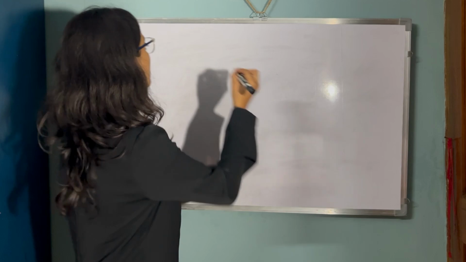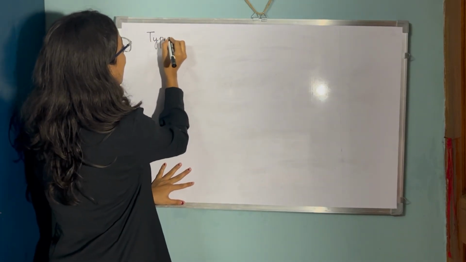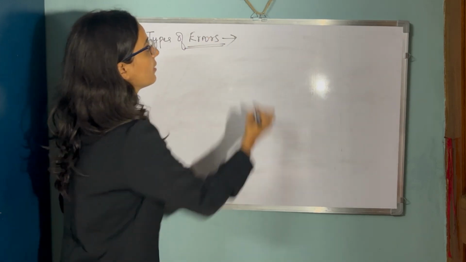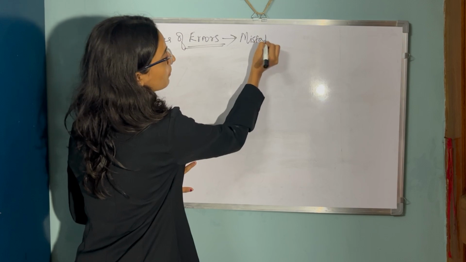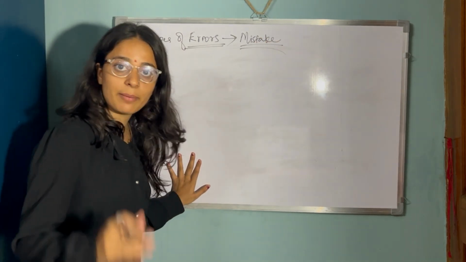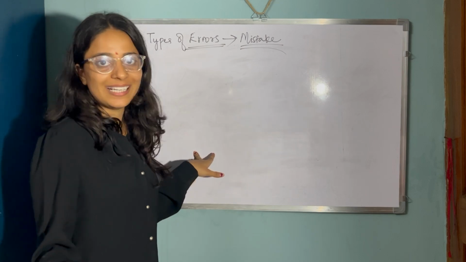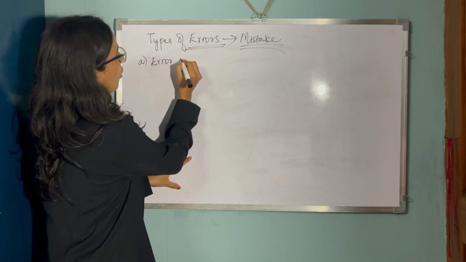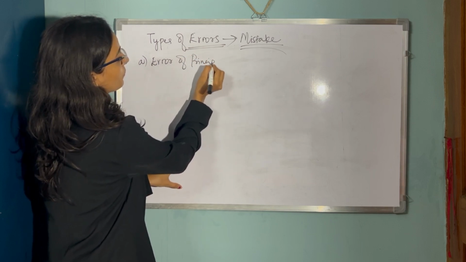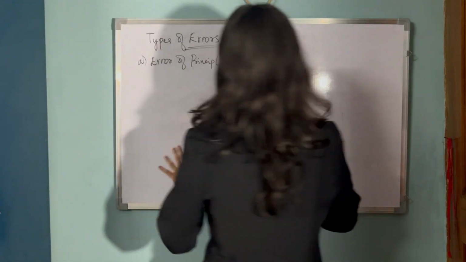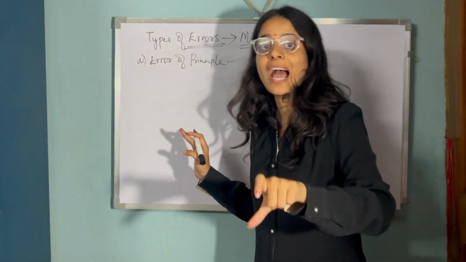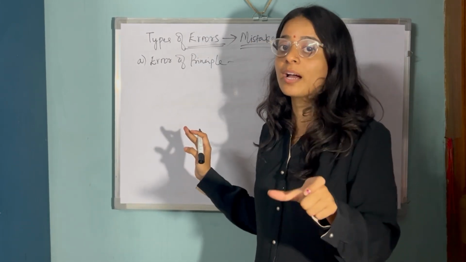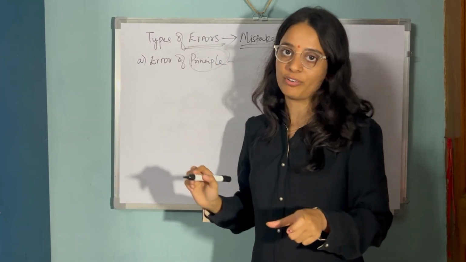Next, let us look into the types of errors. So what is an error? A mistake that is happening. This mistake can be intentional or unintentional. So which are the different types of errors? Error of principle: for a transaction, a different principle is applied. When different accounting principles or conventions are applied, it is nothing but an error of principle.